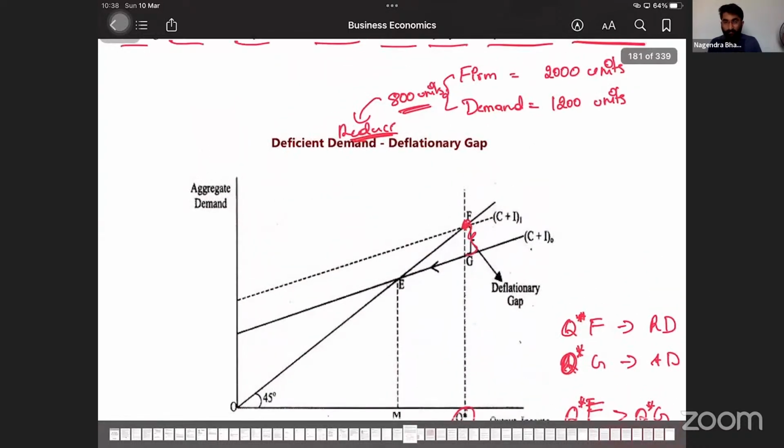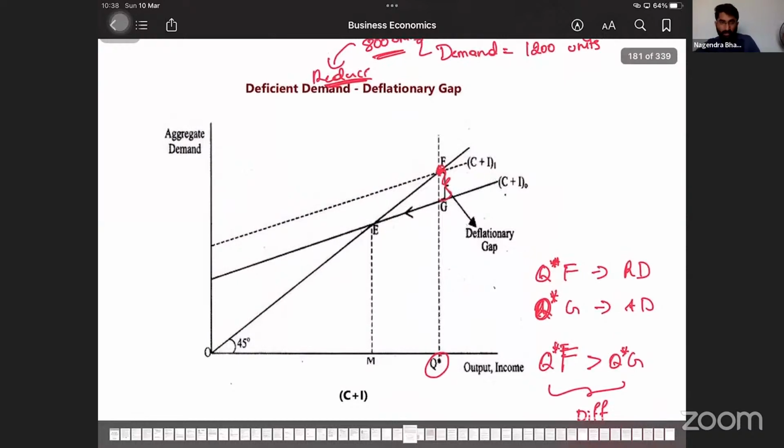So basically, I'll tell you again, one last time, what is this deflationary gap.